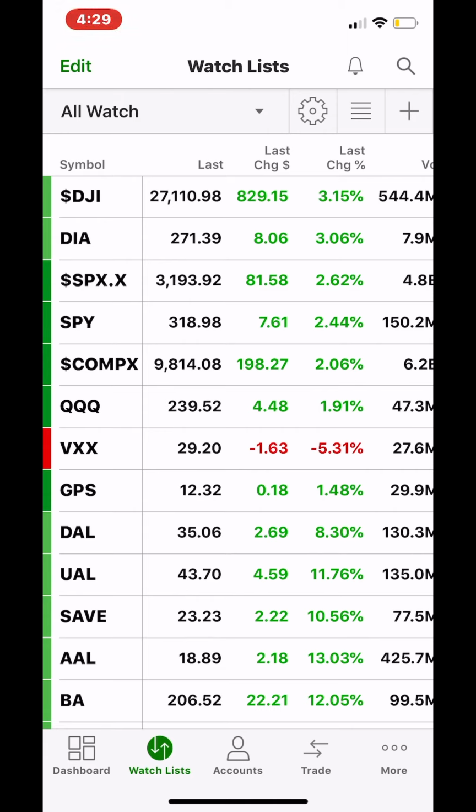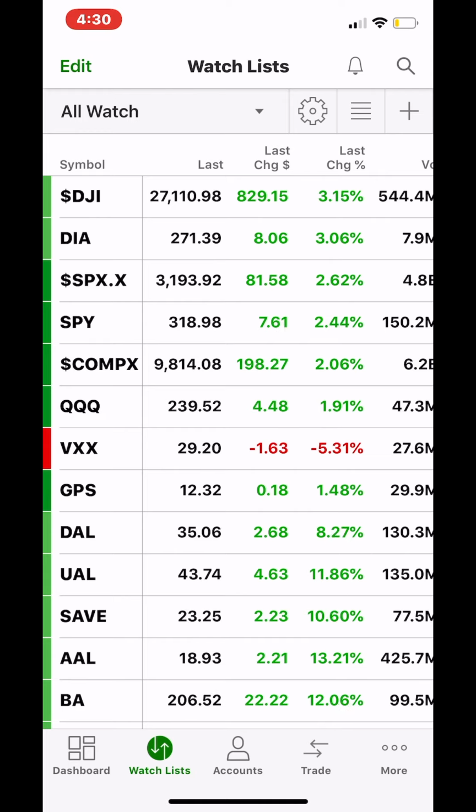And in this course, we'll be talking about bid and ask price, volume, Greeks, implied volatility, and a few other things. So the bid and the ask price. The bid price refers to the highest price a buyer will pay for a security or a stock. The ask price refers to the lowest price a seller will accept for a security or stock.